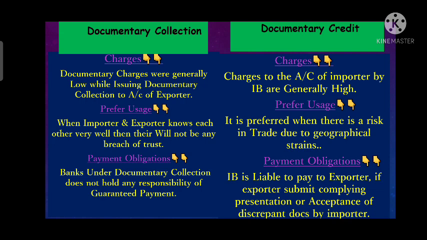Whereas in documentary credit, the issuing bank is liable to the exporter once it has issued that LC. But there is one condition in this: the exporter has to submit a compliant presentation. If he has submitted discrepant documents, then the issuing bank is not liable to make the payment until the applicant accepts the documents. So in LC, the issuing bank is liable to make the payment to the exporter. Whereas in documentary collection, the importer and his bank, the collecting bank, are not liable to make the payment, but it can make the payment.